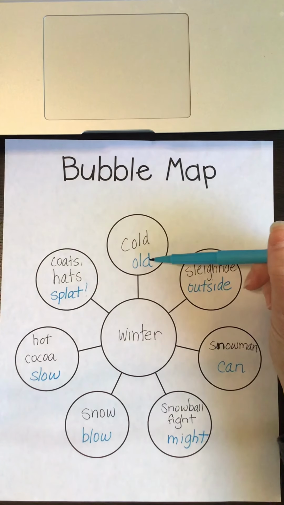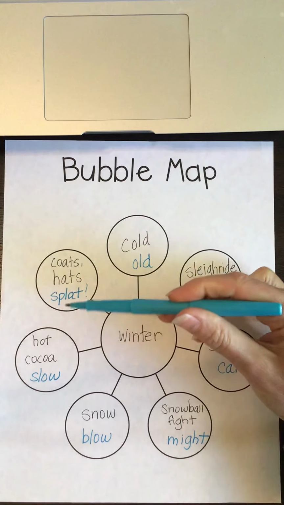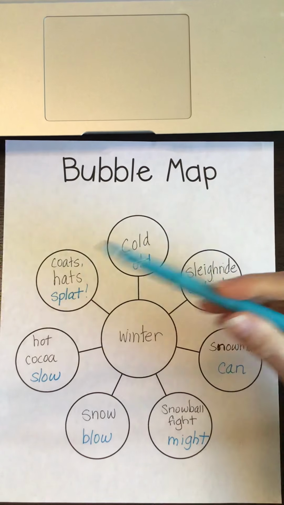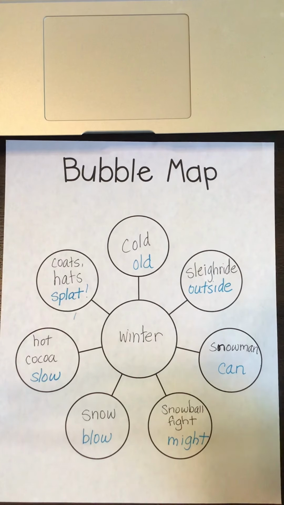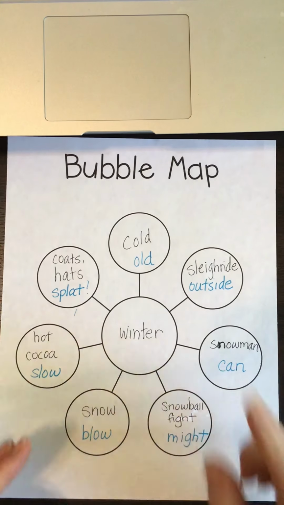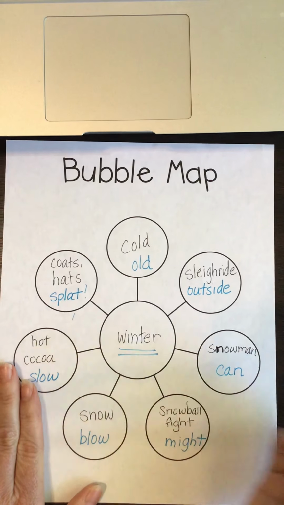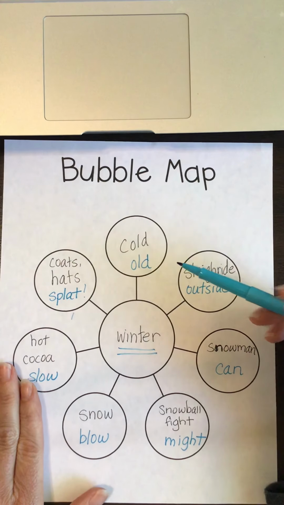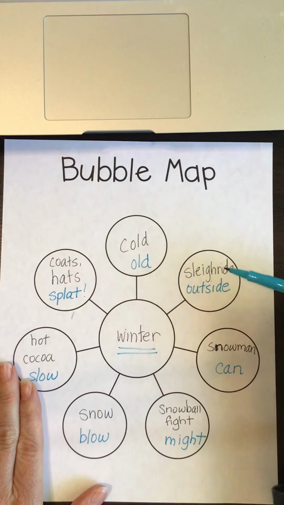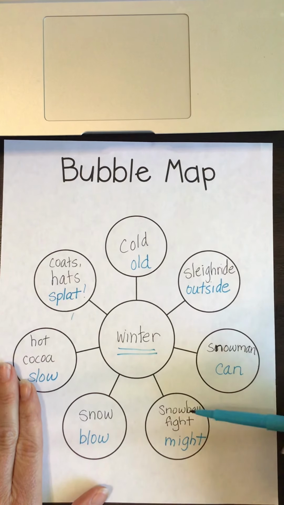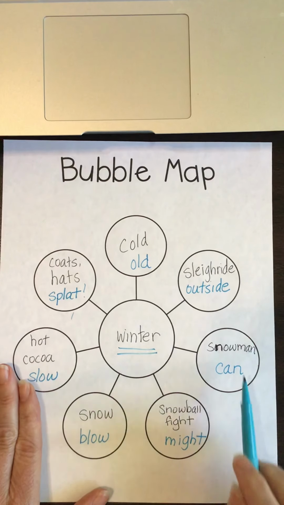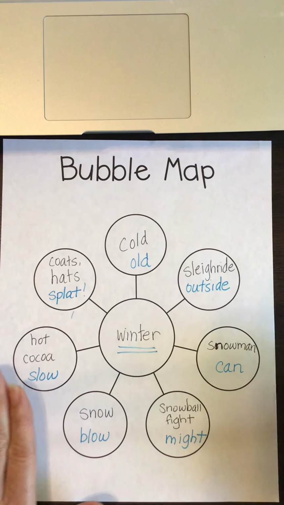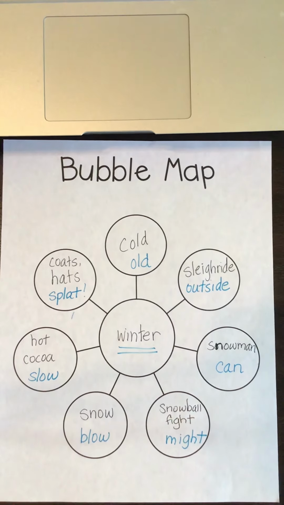So far I have some pretty good rhyming words that I think I can come up with a line in my poem for. Remember, it's okay to write more than one word in case you need a different word to make it make sense for your poem. Your poem needs to stay focused on this topic that you're writing about in the middle. So all of my lines for my poem are going to need to have to do with winter. So my ideas originally, like sleigh ride, snowman, snowball fight, snow, hot cocoa, those are all really good winter words, and I've got to make the ones that rhyme with them, with those lines, have to do with winter also. So we'll see if we can make it work.